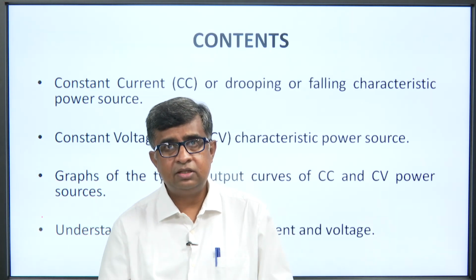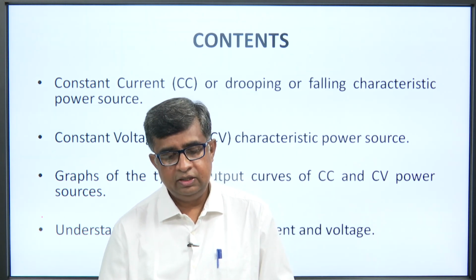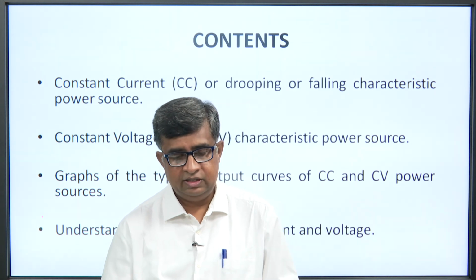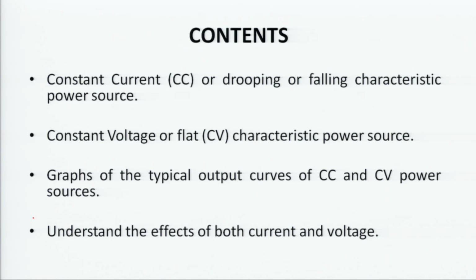parameters. So, in today's class we are going to study constant current, I have written CC, or dropping or falling characteristic power sources. We have studied in my last lecture what power sources are.